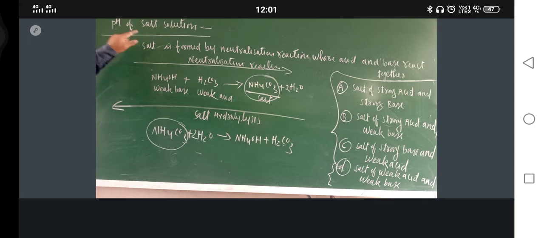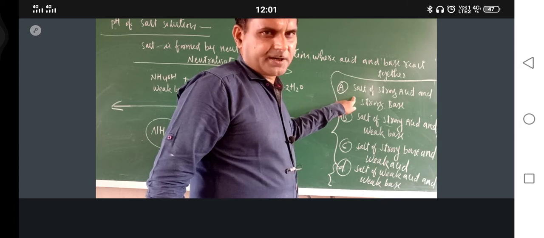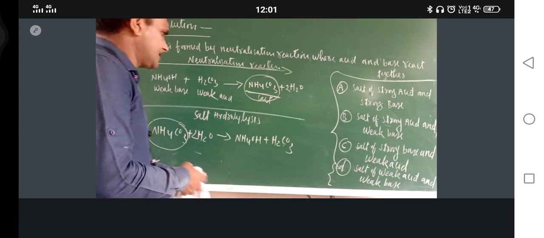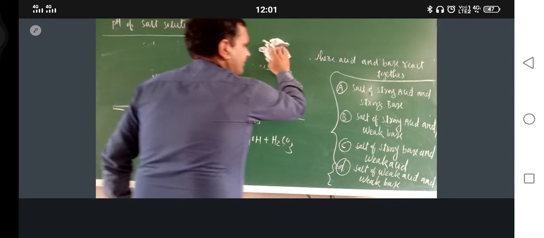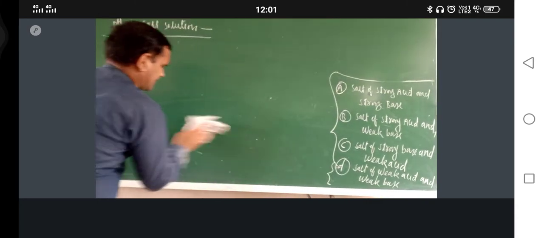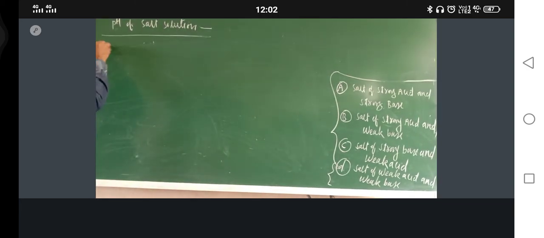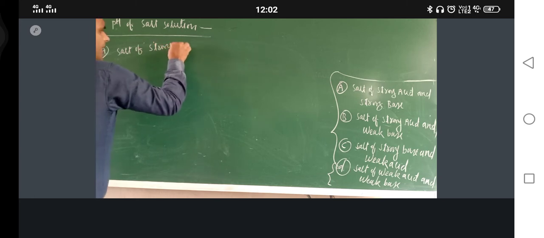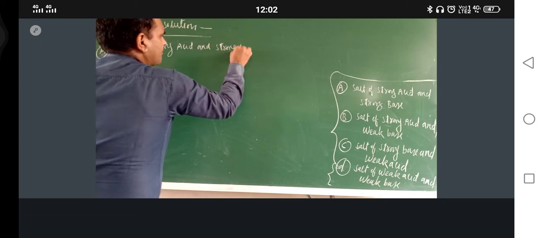What is our heading? pH of salt solution. Just see, in all the four cases, pH will be different. How? Just try to understand. The first category, salt of strong acid and strong base.